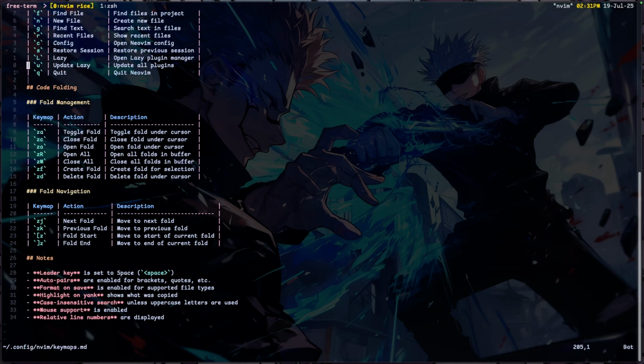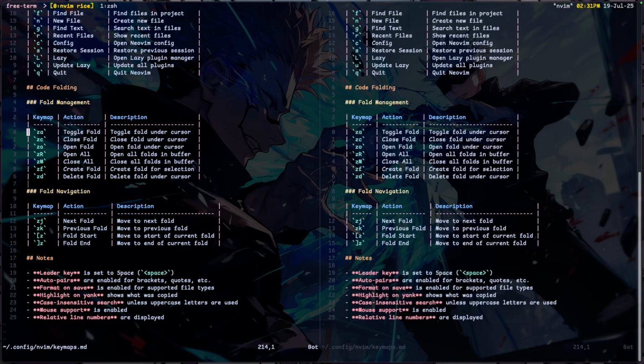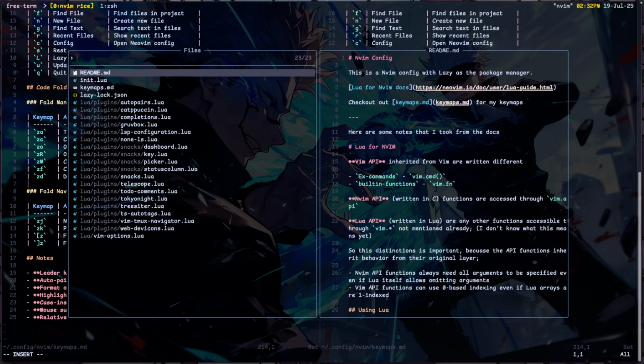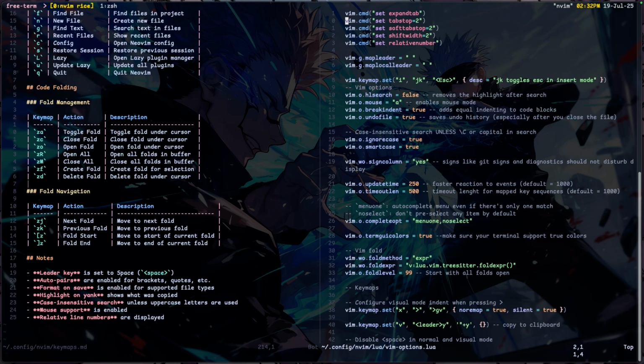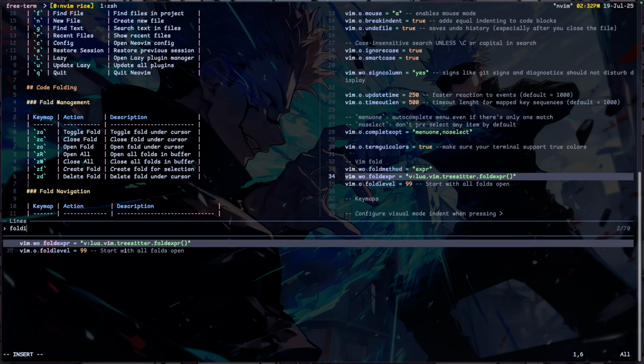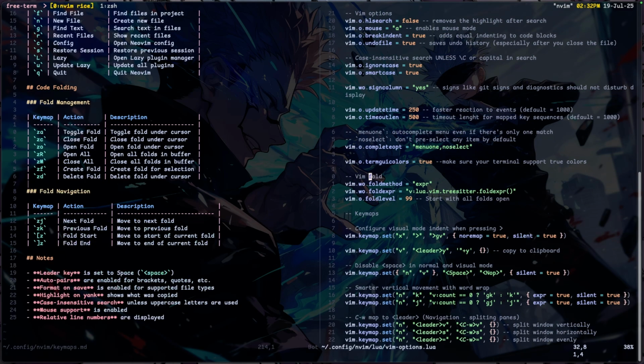Then this is one I started using a lot recently, which is ZA. So I'm going to show you another file here, which is Vim options. Let's search for folding. I'm using, I think it's called expression, but that's the folding method I saw on Telescope.